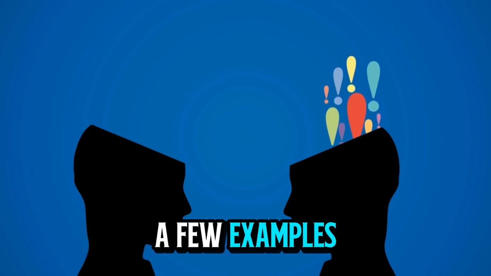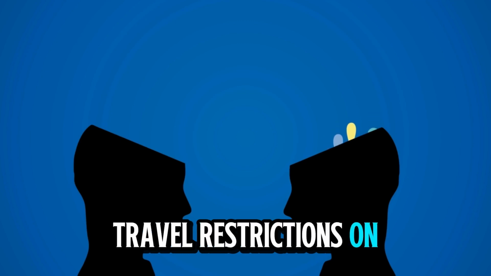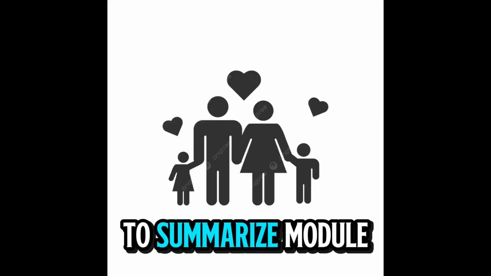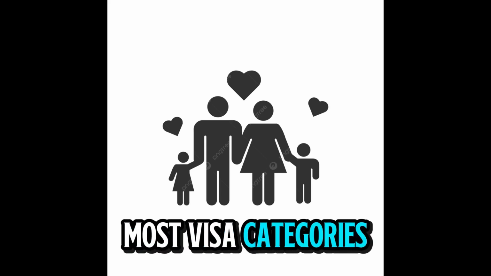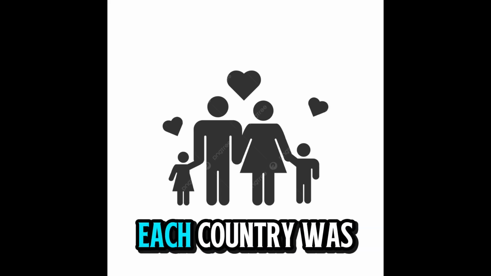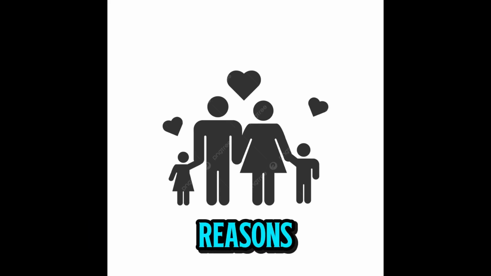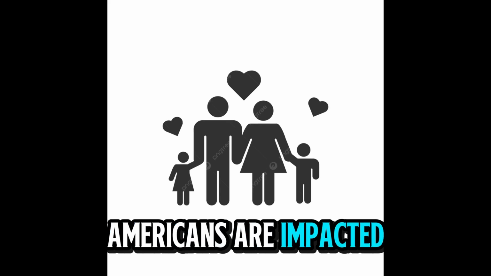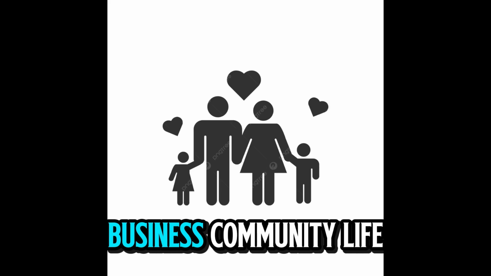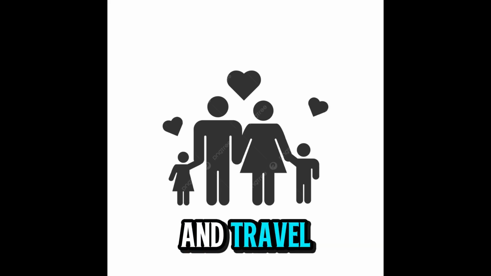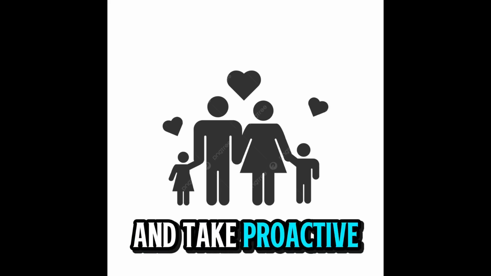These are just a few examples, but they illustrate the direct effect of foreign travel restrictions on American lives. To summarize Module 3, full suspension countries are barred from most visa categories unless exemptions apply. Each country was included for security, political, or administrative reasons. Americans are impacted in multiple areas: family reunification, education, business, community life, and travel. Understanding these effects helps Americans plan ahead and take proactive steps.